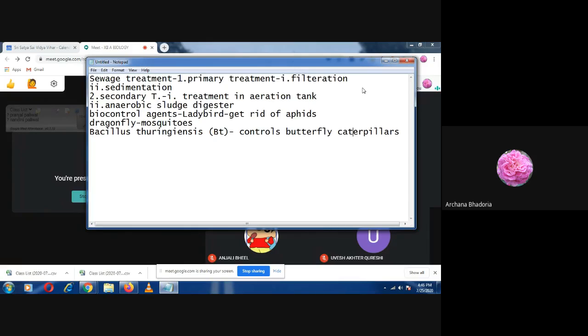Are you getting what I am saying? It is a very frequently asked question: how does the BT help in controlling the butterfly caterpillars? So when caterpillars eat this bacillus, the toxin which is present in it will become active. It will make pores in the gut. Understood all of you? Gut means what? The alimentary canal.